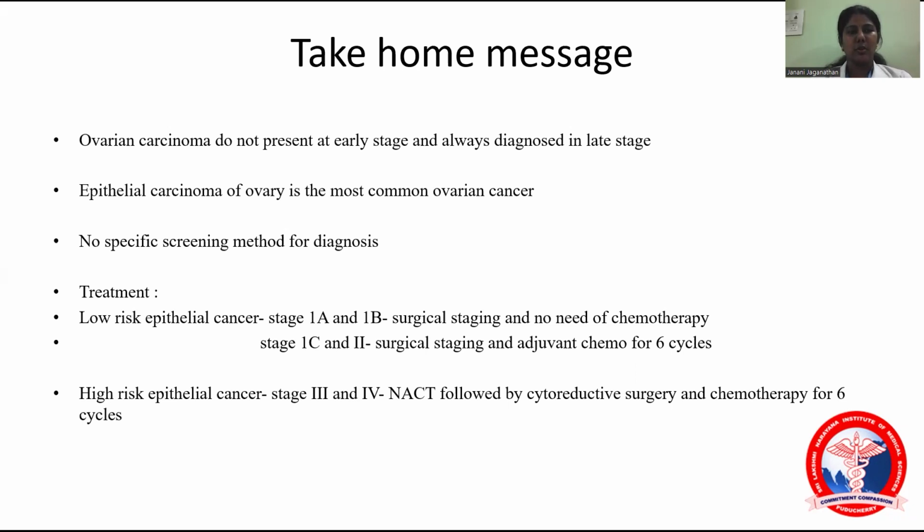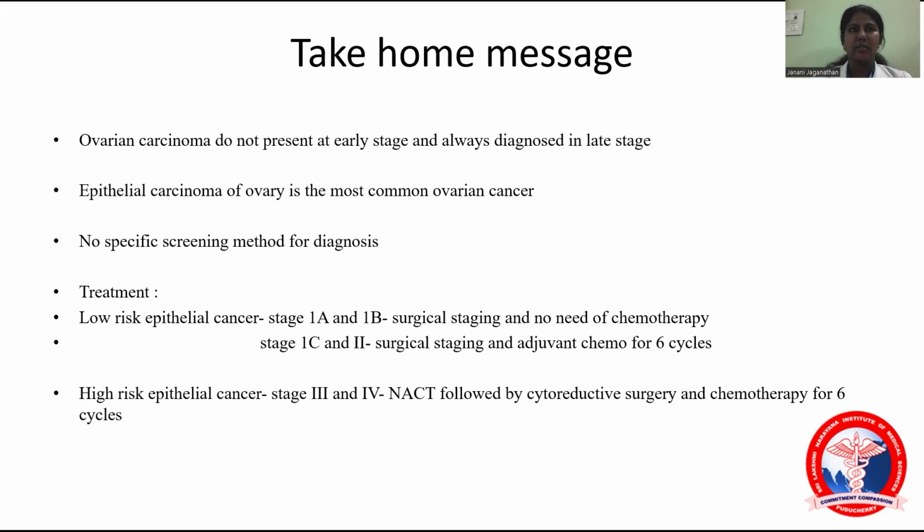Epithelial carcinoma of the ovary is the most common ovarian cancer in the older age group, and germ cell tumor is the most common tumor in the younger age group. There is no specific screening method for diagnosis, because all have their own demerits.